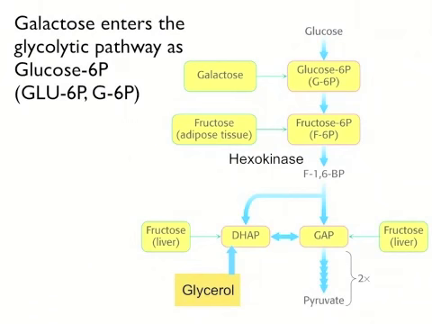Now, galactose enters the glycolytic pathway as glucose 6-phosphate. And in these slides, I want to draw your attention to the fact that we're going to see glucose 6-phosphate written 2 different ways, as glu 6-phosphate and as G6-phosphate.